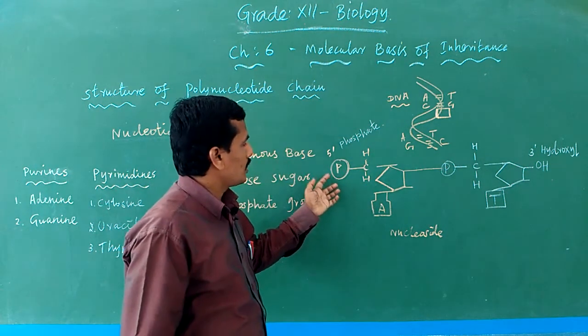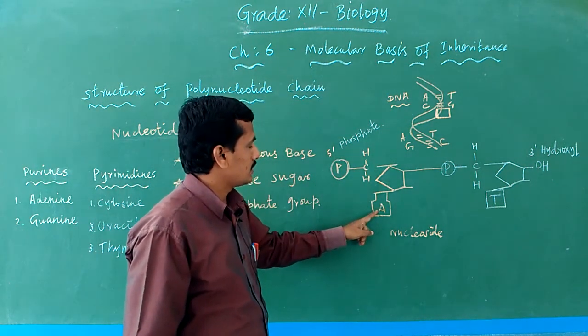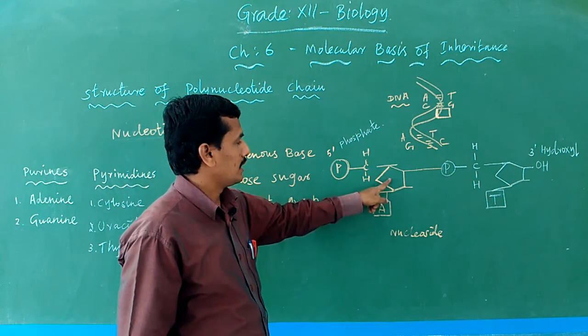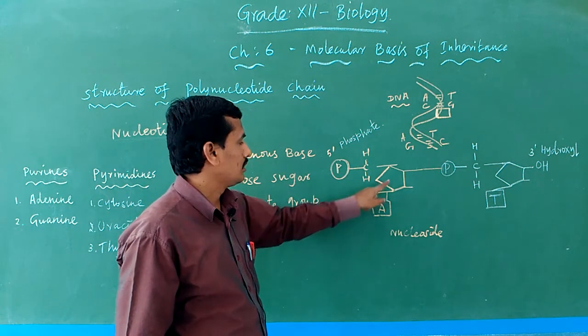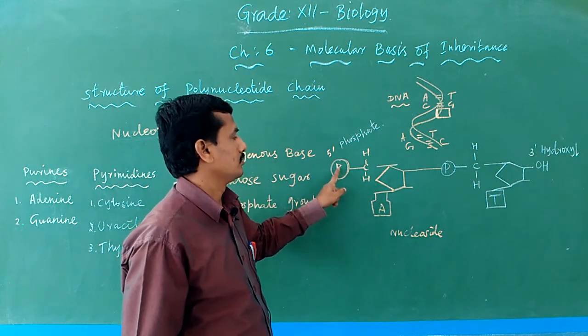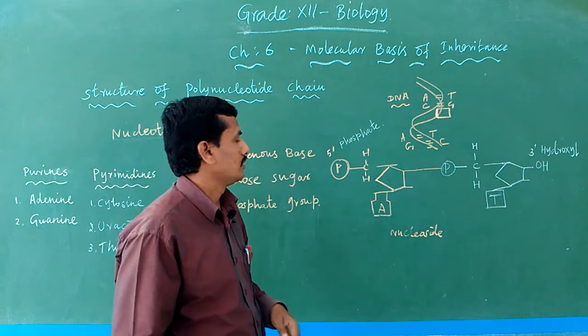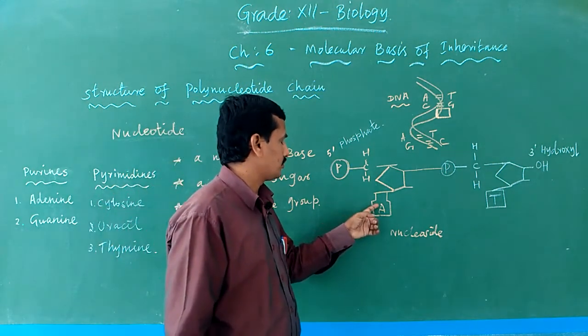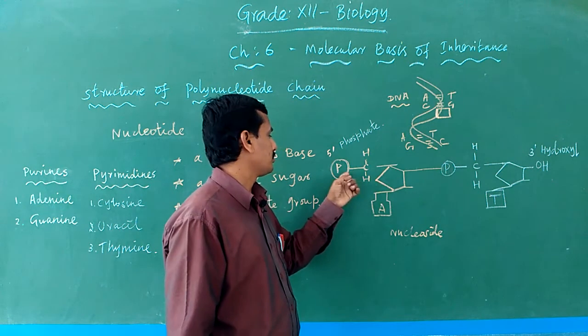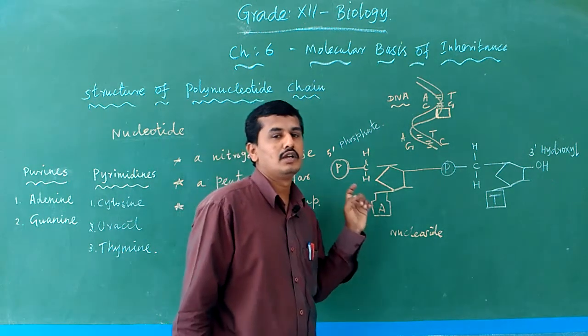One nucleotide means one nitrogen base plus one pentose sugar and a phosphate group, collectively known as a nucleotide.